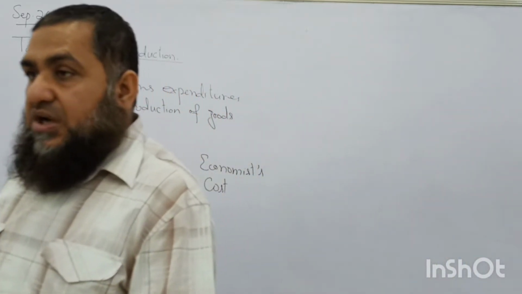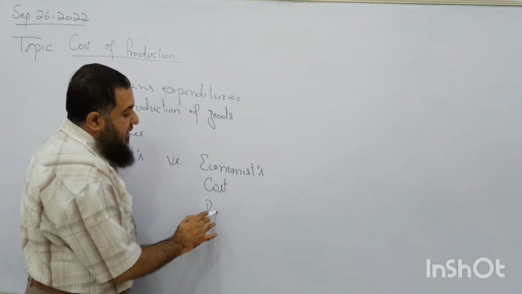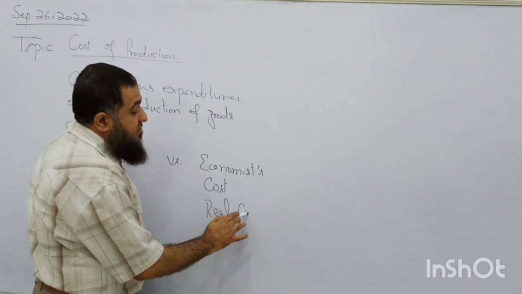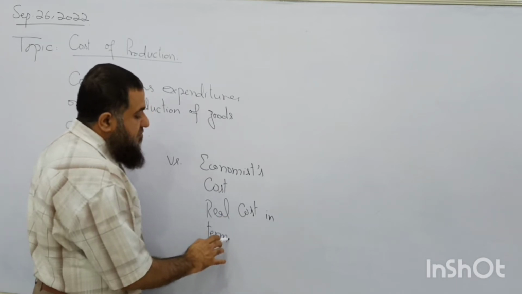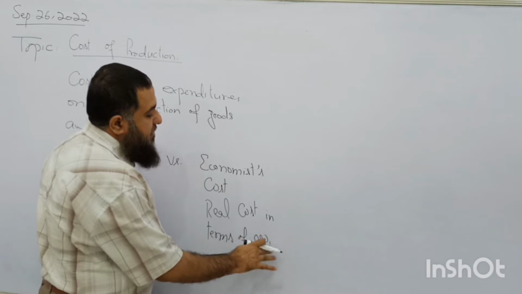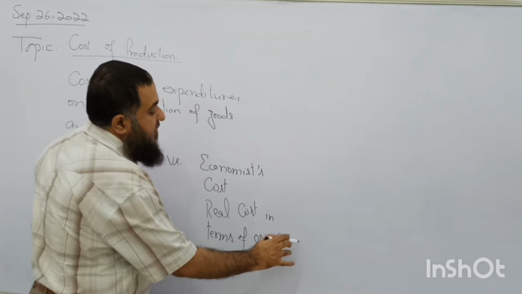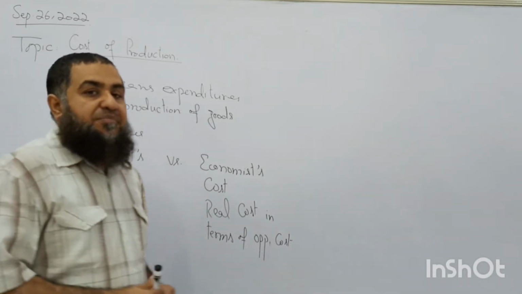What is the economist's cost of production? He or she measures cost in real terms, real cost, in terms of opportunity cost. Do you remember opportunity cost? What is it? The next best alternative which is foregone for the sake of our present choice.